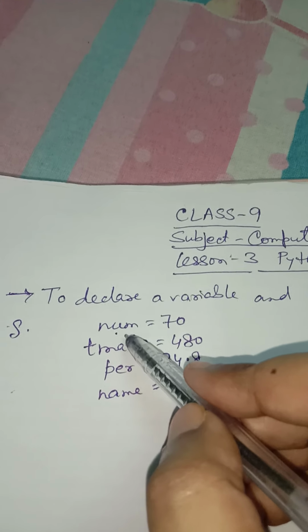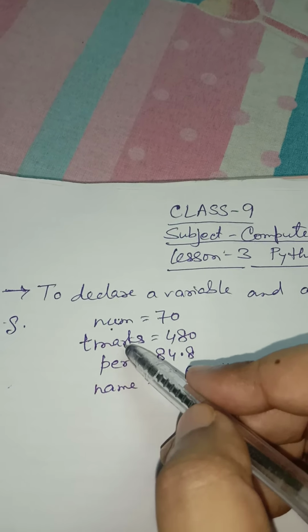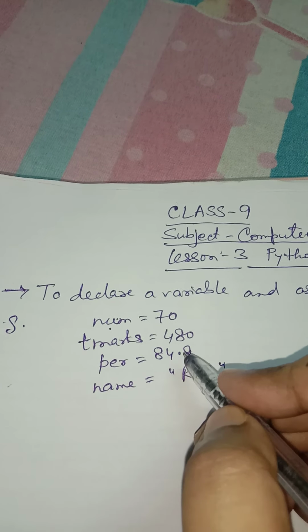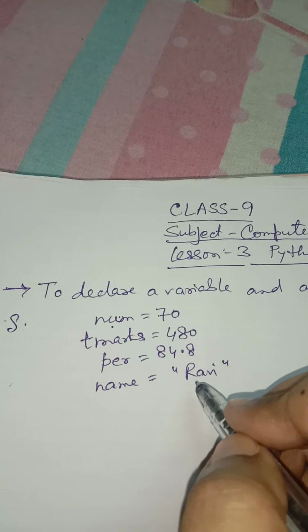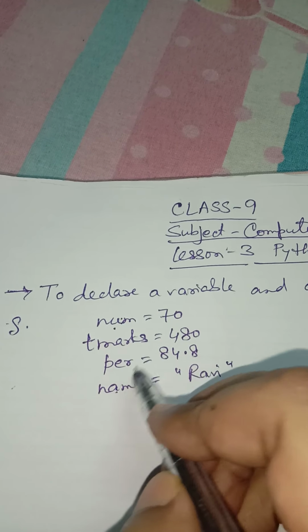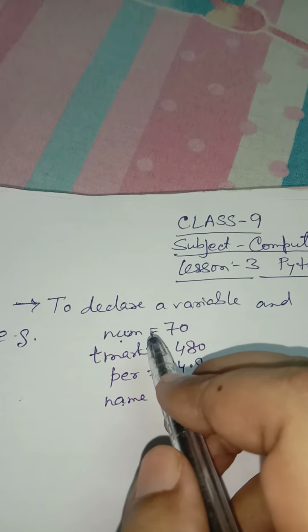So here I have declared 4 variables: num, tmarks, per and name. 70 is the value assigned to num, 480 is the value assigned to tmarks, 84.8 is the value assigned to per, and Ravi is the value assigned to name. So these are the 4 variables and these are the 4 different values assigned to them.